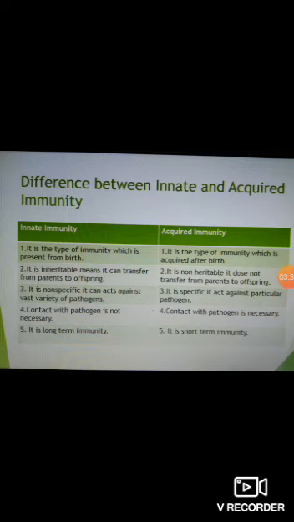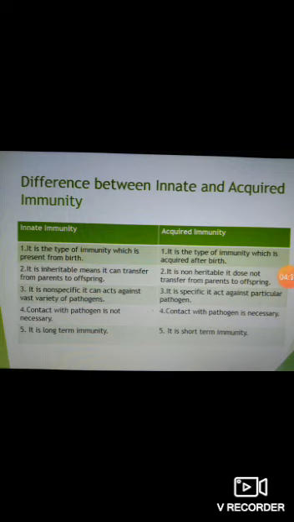That's why innate immunity is present from birth and acquired immunity is acquired after birth. Skin and mucous membrane are genetic characters which are transferred from parents to their offspring. But the different types of antibodies produced in the body are particular to the organism. That's why innate immunity is non-specific and acquired immunity is specific immunity.